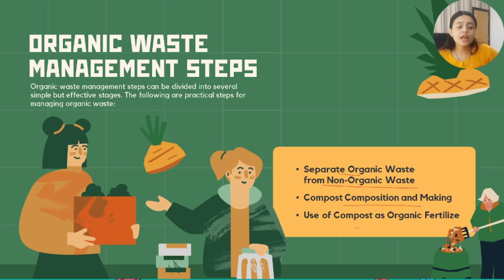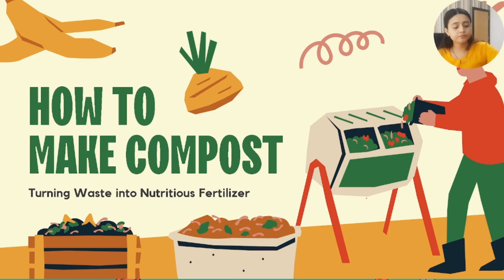Use of compost as the organic fertilizer. सिर्फ कंपोस्ट को बना देना ही एक हमारा काम नहीं है. We have to use that compost for the fertilizers, for making more plants, okay, for having good soil fertility, for the productivity of the soil. It is important to use the compost in a productive, desirable form, right?